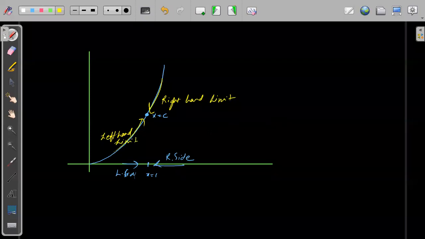But this is only talked about in terms of the variable on which we are taking the limit. Because the limit is taken on x, whenever x goes to 1 plus, we say right hand limit, and 1 minus we take as left hand limit.